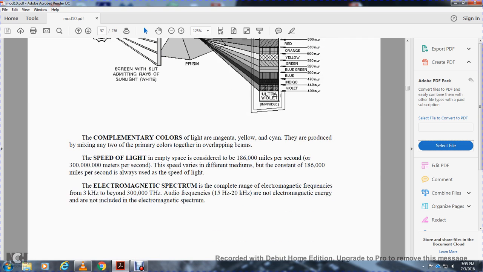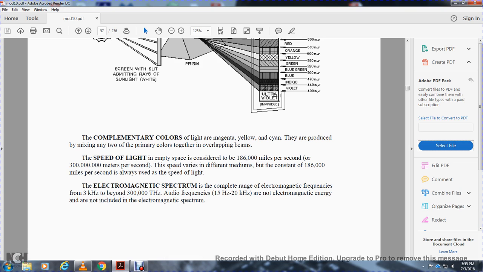Complementary colors are light colors such as magenta, yellow, and cyan. They are produced by mixing two primary colors together with overlapping beams. The speed of light in empty space is 186,000 miles per second, or 300 million meters per second, with the speed varying for different mediums.